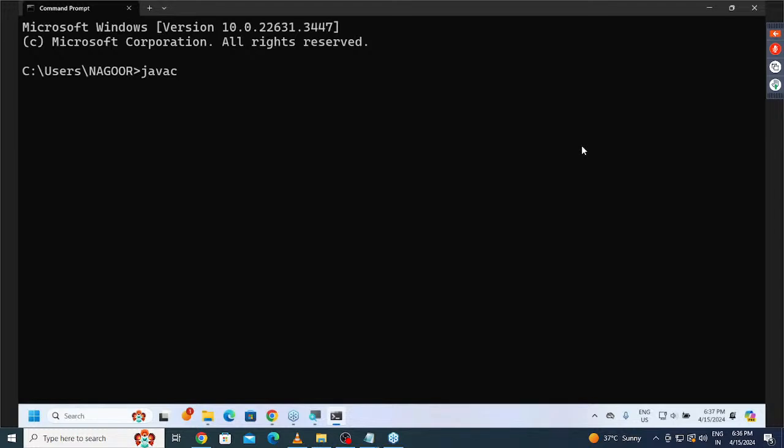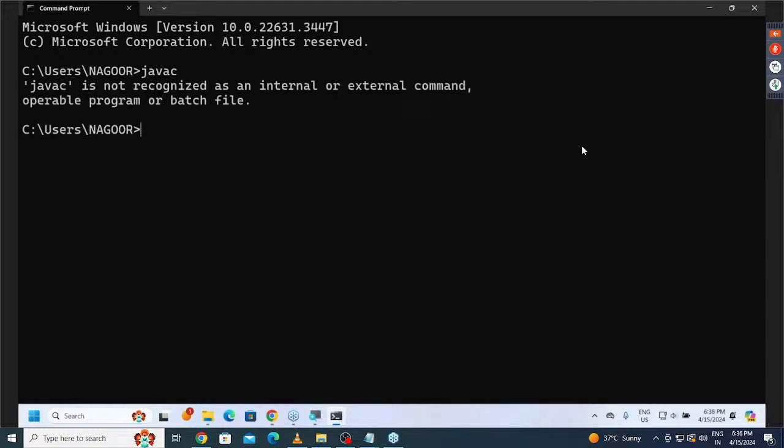When I use these commands on my command prompt, the operating system must recognize and execute these commands. If I type any command on the command prompt, the operating system is responsible for executing that command.